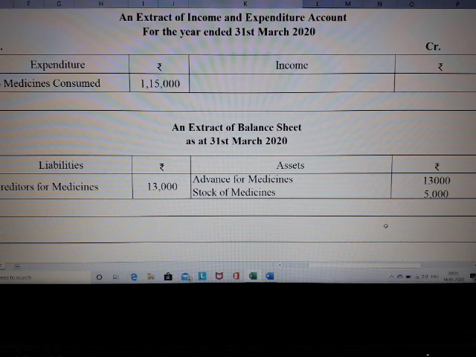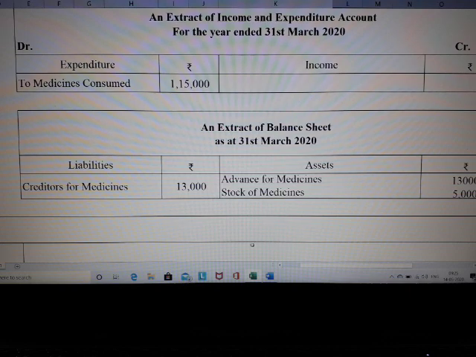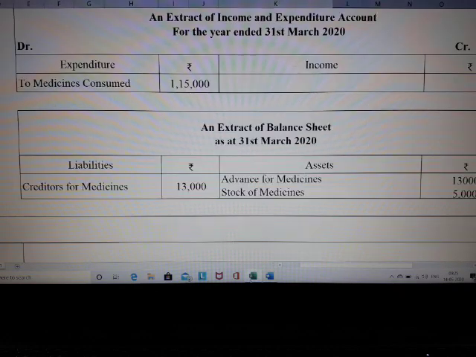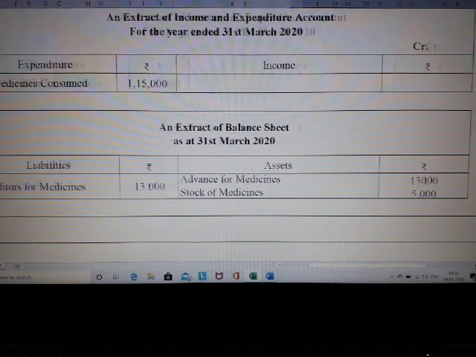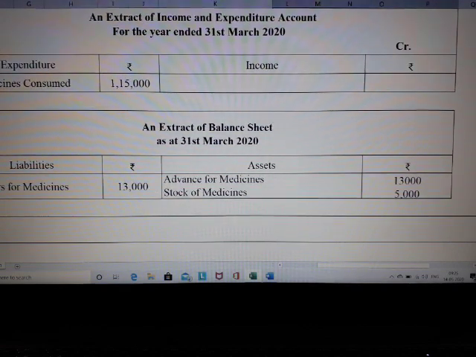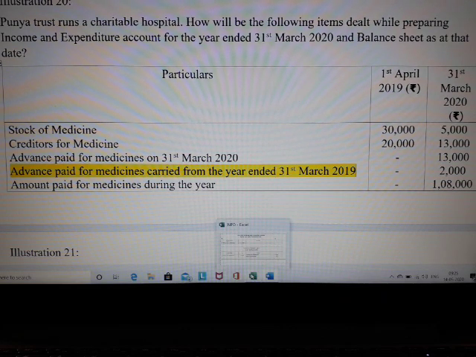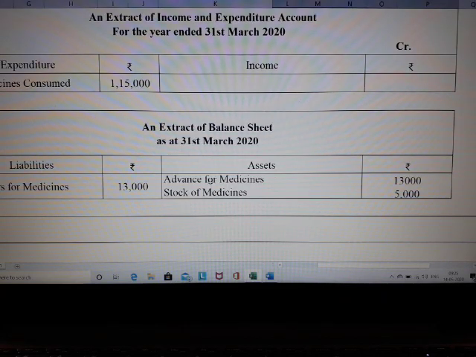On the liability side you will mention creditors for medicines. What is the amount of the current year closing creditors? It is 13,000. So current year closing creditors of 13,000 you mention over here. Similarly, you will also bring in the value of advance paid towards the medicines. What is that amount in the current year? 13,000. That is your prepaid expense, and prepaid expense is an asset. So advance for medicine 13,000 is shown on the asset side.